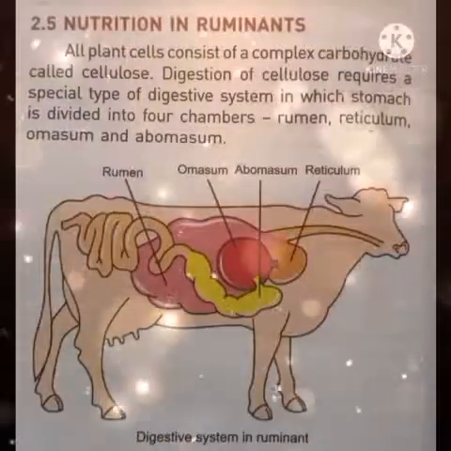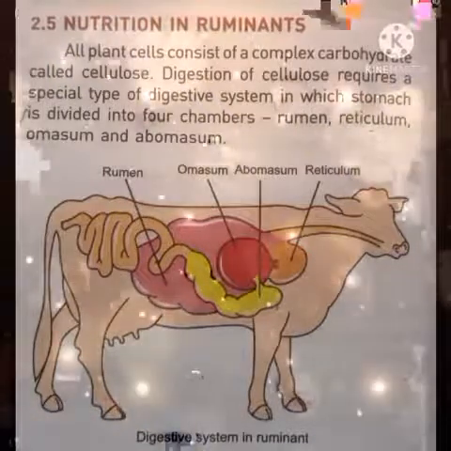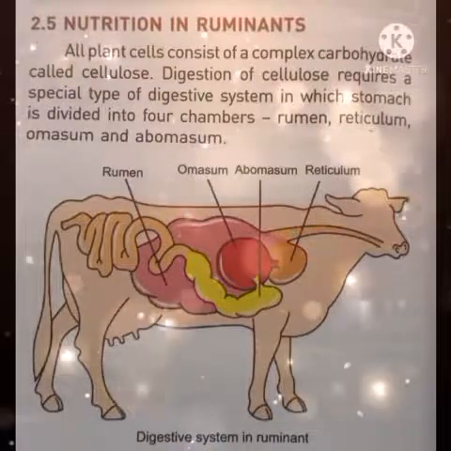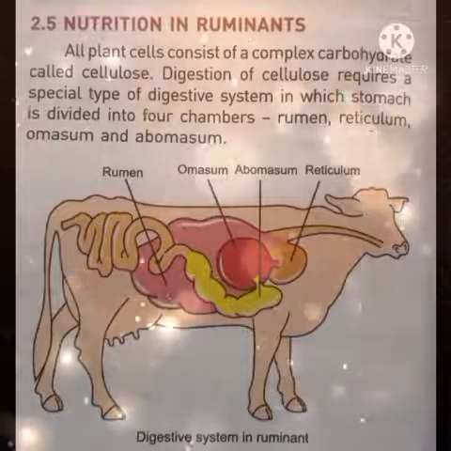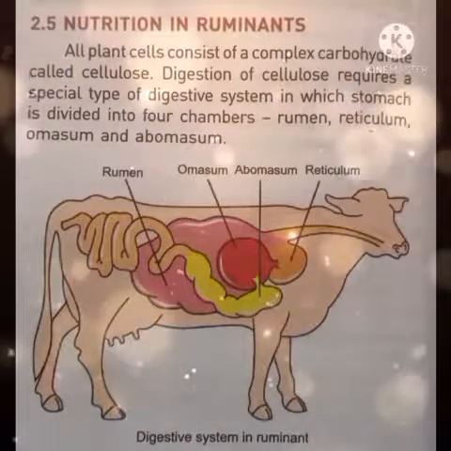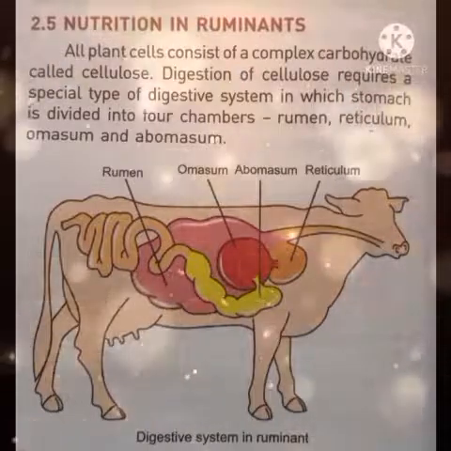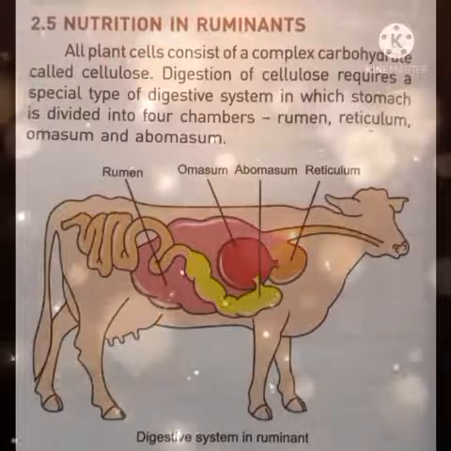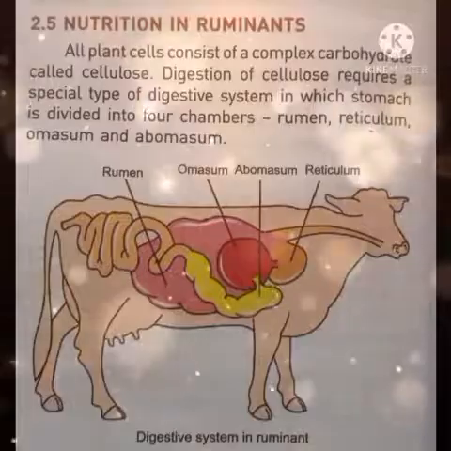Our next topic is nutrition in ruminants. Ruminants are actually herbivore mammals that take food from plants. All plant cells consist of a complex carbohydrate called cellulose. Digestion of cellulose requires a special type of digestive system in which the stomach is divided into 4 chambers: rumen, reticulum, omasum and abomasum. These are the 4 chambers of the stomach that are present in the digestive system of ruminants.